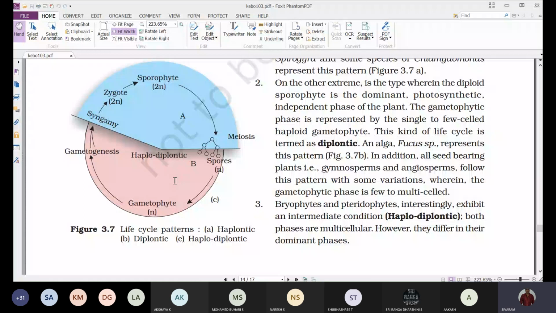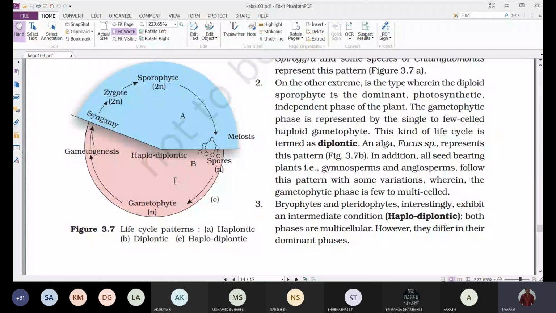So the major free living, independent part of the life cycle is occupied by the diploid sporophytic stage. That is the diplontic life cycle that we can see.